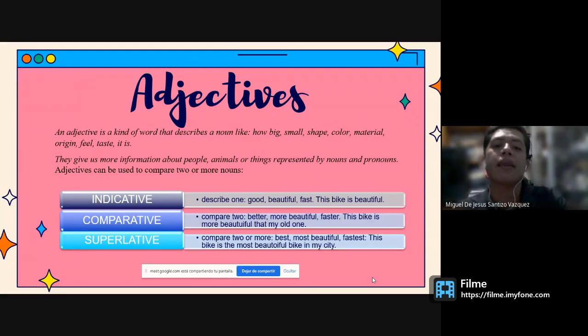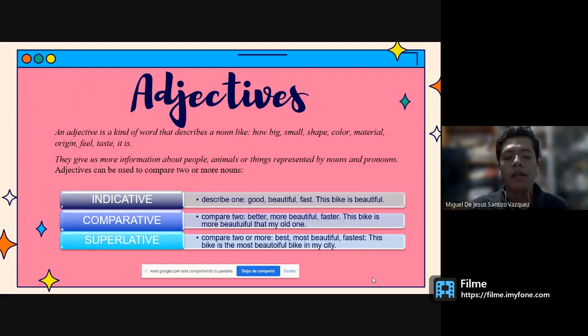In this case, we have that an adjective describes two or more things. For example, to describe one thing, we have the indicative: good, beautiful, or fast. As an example, we have: this bike is beautiful. The comparative compares two things, and it refers that something is better or worse than another. For example, we have: this bike is more beautiful than my old one.